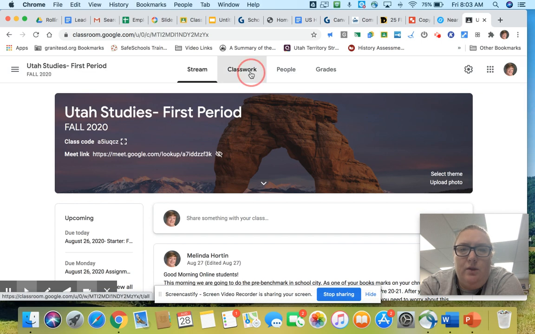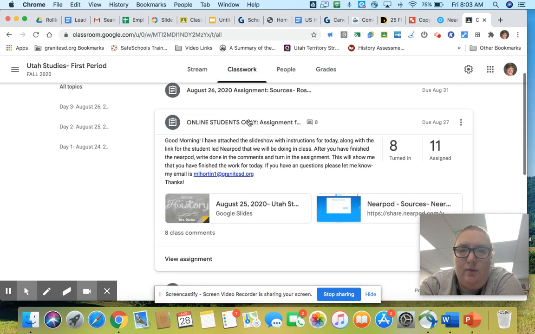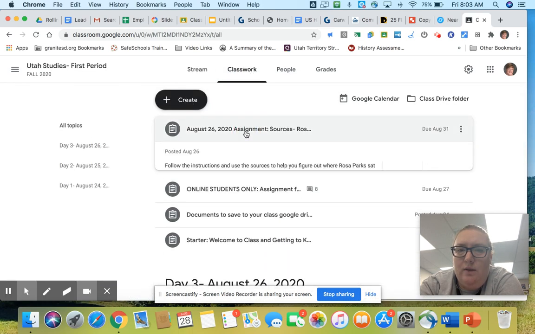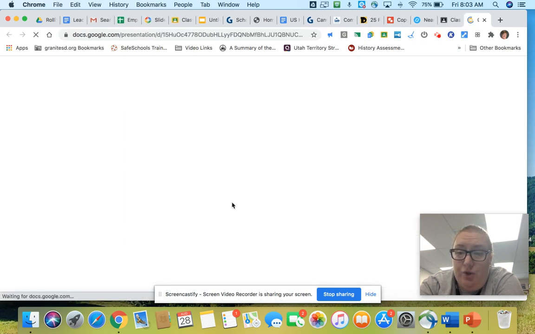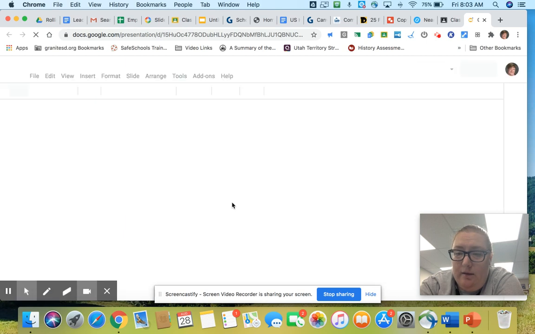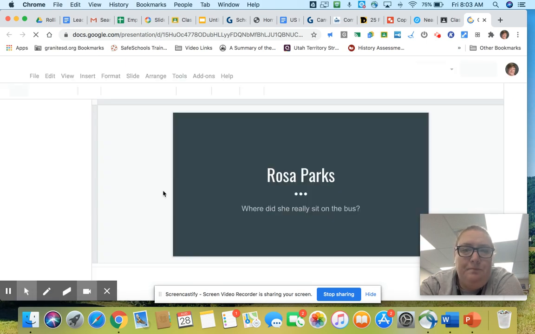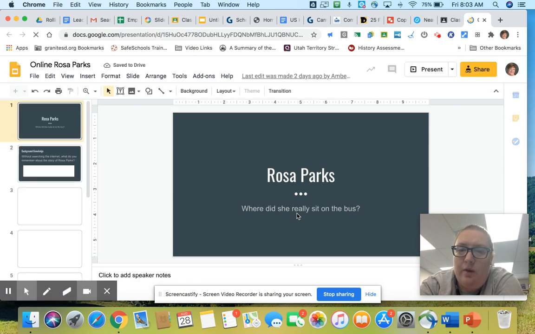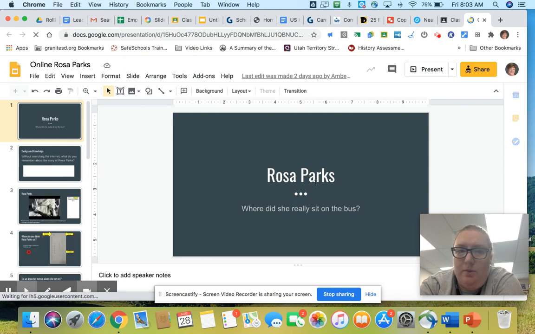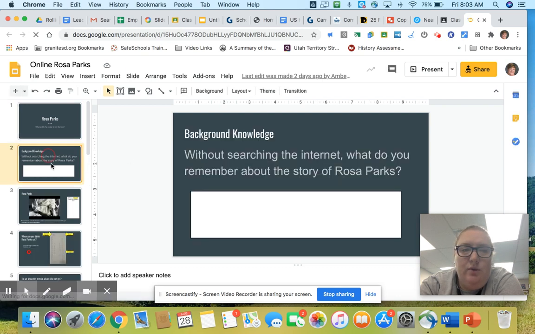The other thing that you need to do today, if you have time, or sometime this weekend, is this assignment, which is about Rosa Parks. It's a Google slideshow, which is handy and nice. You're going to use primary and secondary sources, which is what we've been talking about, to figure out where she actually sat on the bus. This gives you a little bit of checks to see what you know about her story.